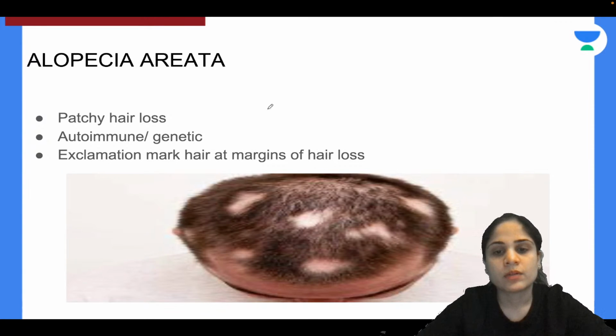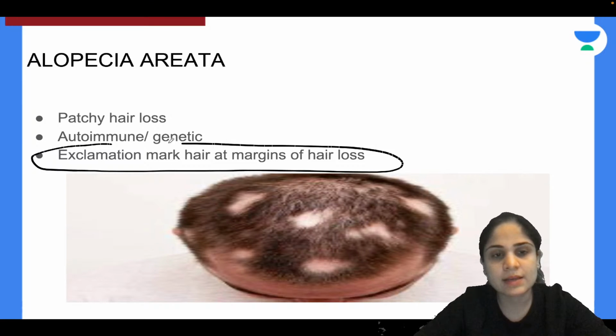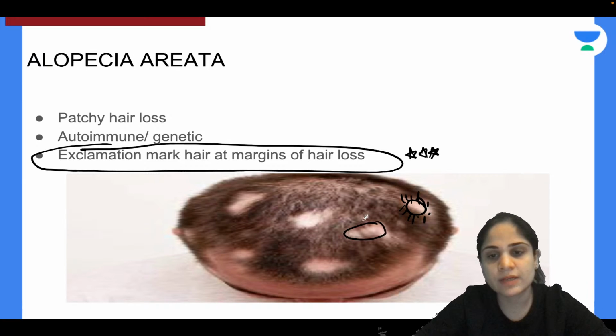Okay. Now this is alopecia areata, in which you have patchy hair loss. It can be autoimmune in nature, and the specific thing that they ask many times in the exam is where the exclamation mark sign is seen. At the edge of this hair you see the exclamation mark sign. The hair that is present on the edge of the alopecia is called the exclamation mark sign.